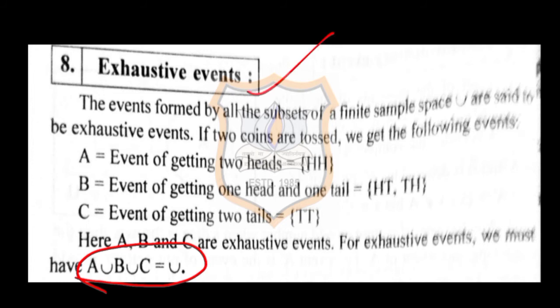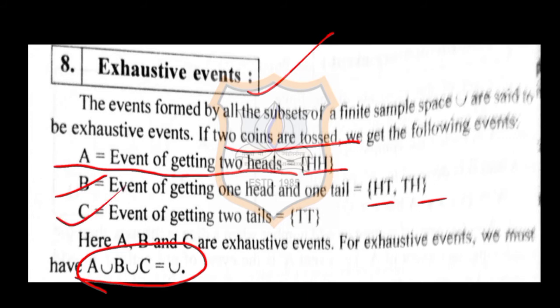Let us take an example of tossing two coins. If A is an event of getting two heads, so if you see the sample space, getting two heads means the first coin should be head and the second should also be head. So that is HH. B is an event of getting one head and one tail. So what is one head and one tail? First is head, second is tail. This is HT. First is tail, second is head. That is TH. That is the B event. C event, if you are taking, that will be TT. That is the event of getting two tails.